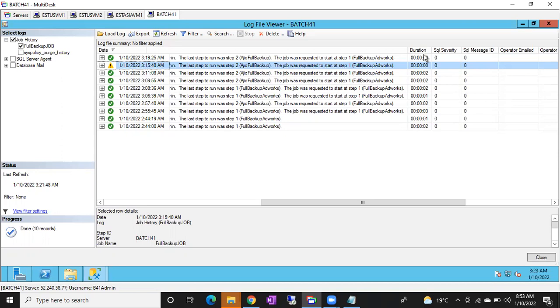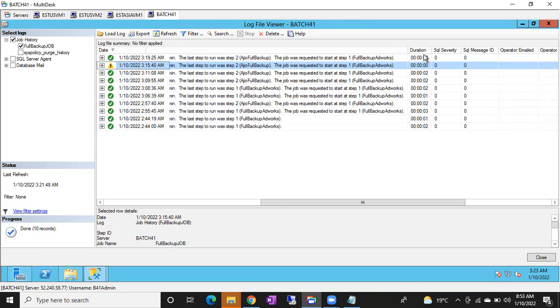Clear, guys? Duration is that helpful. If you want to run it manually, check how much time it takes. Based on that, you can plan either to start immediately or postpone the job to the next iteration.